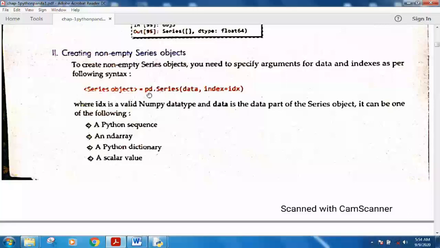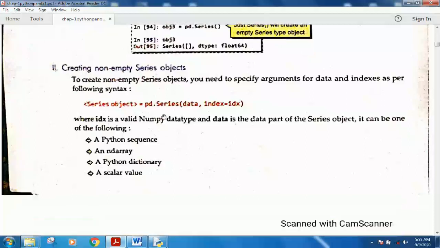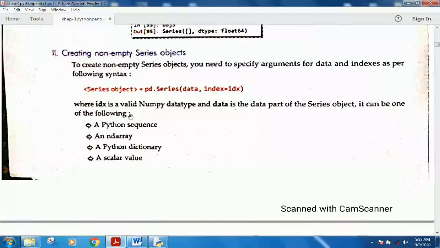You have to write series object is equal to, that is the variable which you are creating, a series variable. Then pd dot series, I already told you this is the function for creating, and in this function you have to specify the data. If you do not specify the data, an empty series is created. But if you specify the data, the index is not required much, it is taken as default.